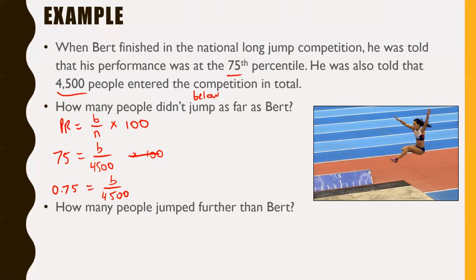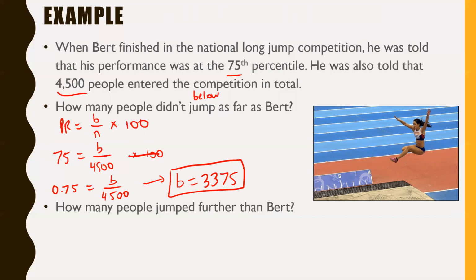Well, let's now think about how we can get rid of 4,500. What's the opposite of dividing? Well, the opposite of dividing is multiplying. So let's now multiply both sides by 4,500. This is actually going to give us B equals, and I calculated it before I started here, 3,375. So the number of people that didn't jump as far as Bert was 3,375 out of that total of 4,500. So, you know, he beat quite a lot of people at that long jump competition.